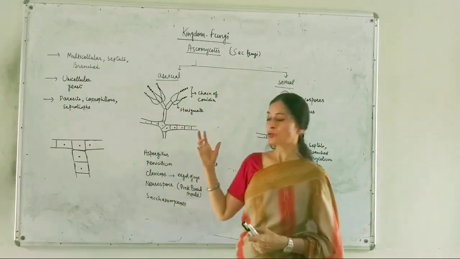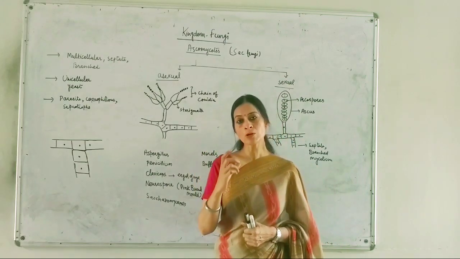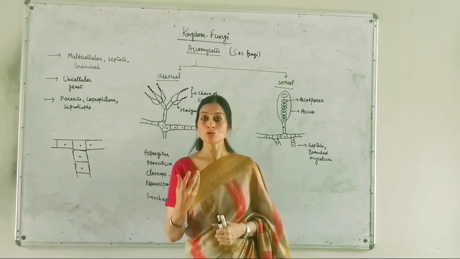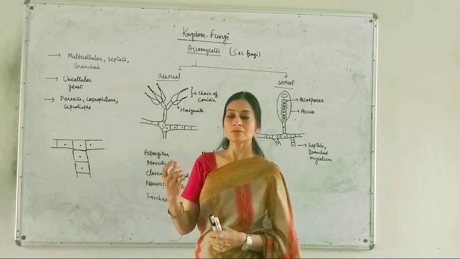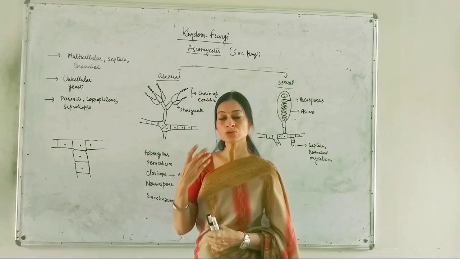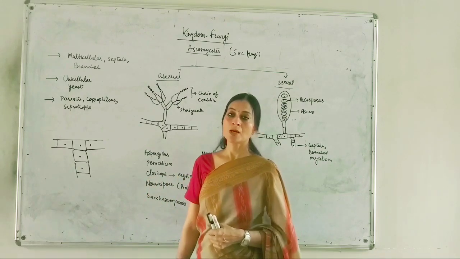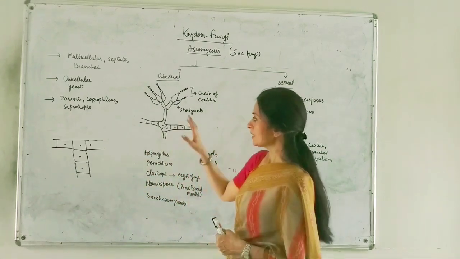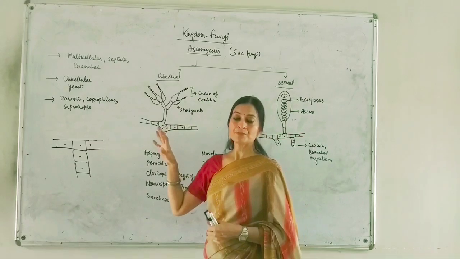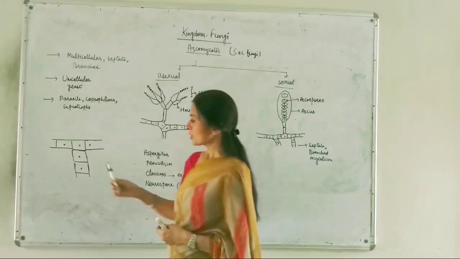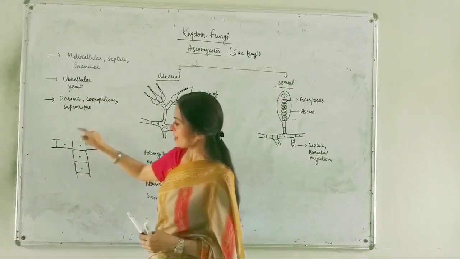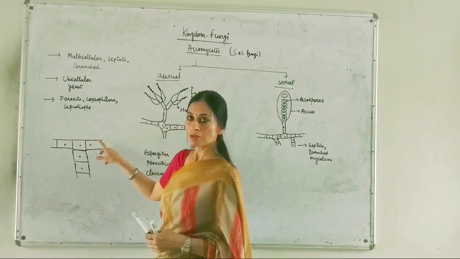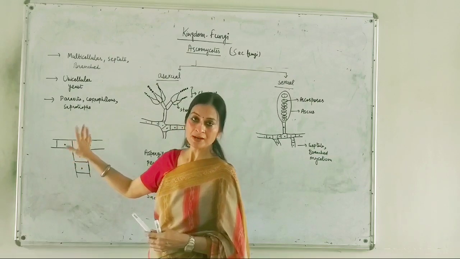So now have a look what are their general features. First of all, let's find out what type of mycelium or hyphae they have, how it looks under the microscope. When we study the structure of their hyphae, you can see that this filamentous body has cross walls in between, meaning the septa are there.